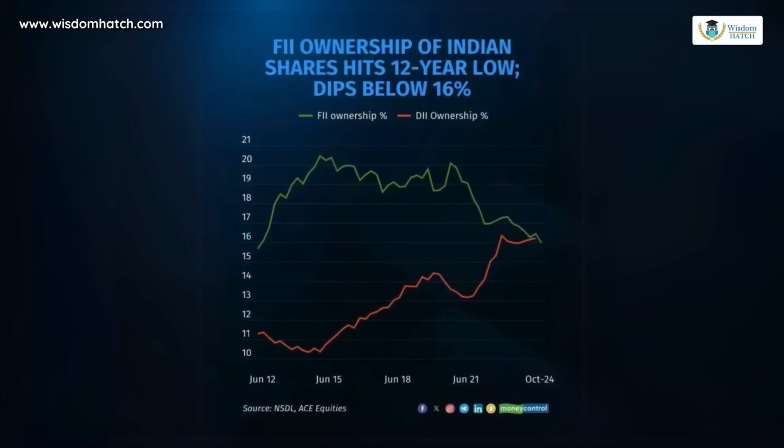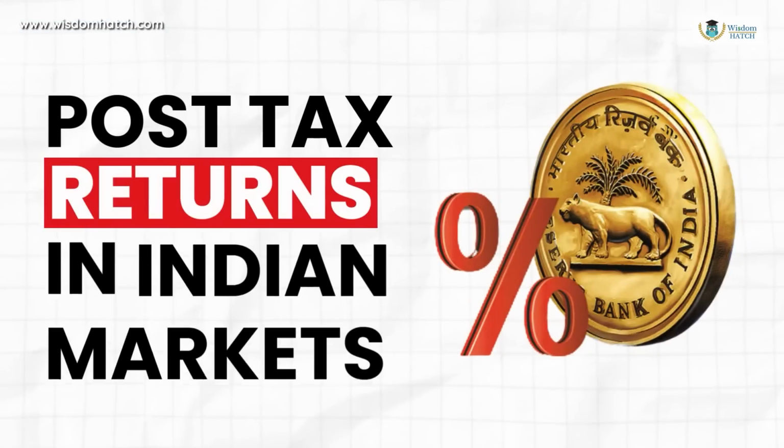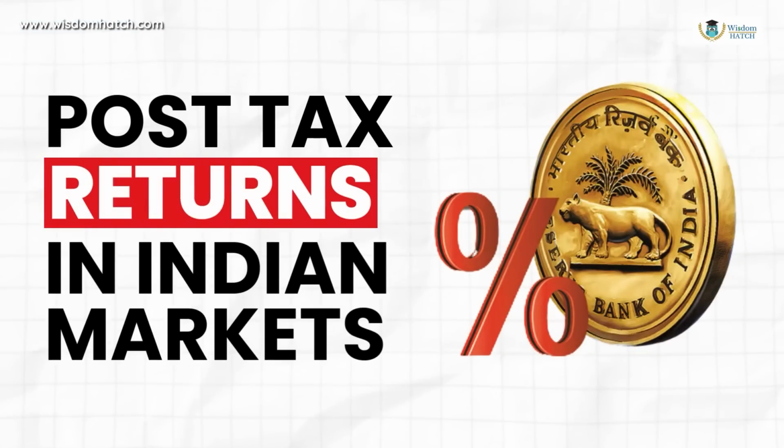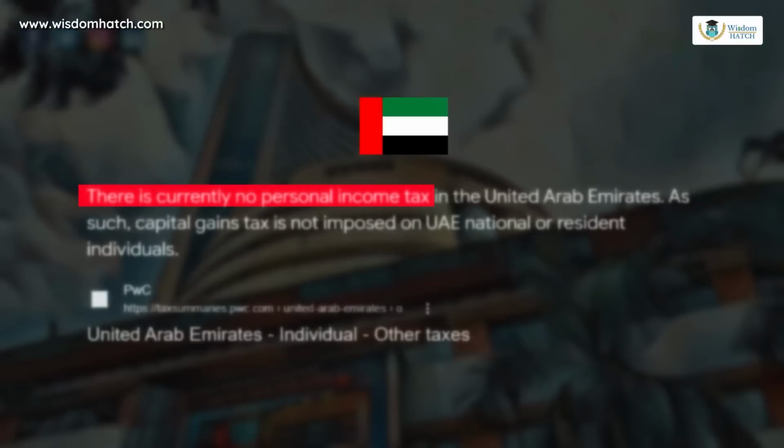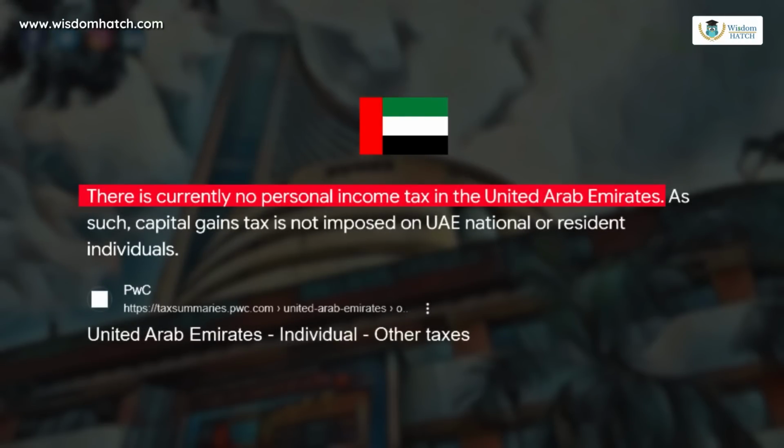So then comes the next point, which is around the FII discussion, that okay, FIIs are withdrawing money like crazy. So then definitely Professor Damodaran is right that, you know what, कुछ गड़बड़ चल रही है इंडियन मार्केट में. See guys, I cannot comment on that. How do FIIs exactly think? But what I can leave you with is this, that FIIs worry about their post-tax returns in Indian markets. Many countries in the world, for example Singapore, have zero capital gains tax. If you consider UAE, it has zero capital gains tax. So what do large ticket investors or foreign investors worry about? They worry about their own capital and they calculate things on a post-tax basis.